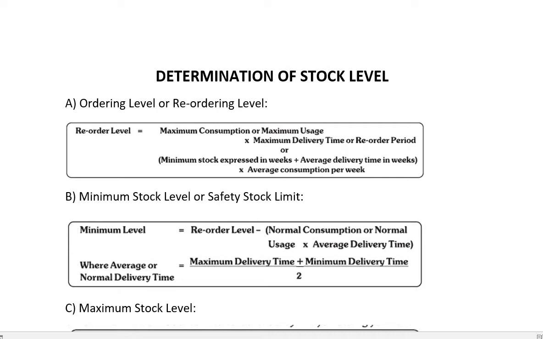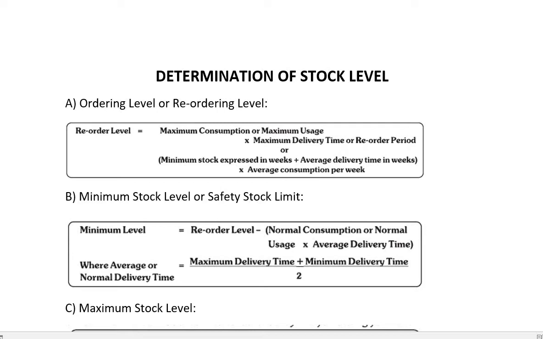As each and every business wants that there should be the maximum efficiency in the production and sales. Plus, every business wants that there should be the minimum investment in the inventory. And if we talk about the inventory, it comprises your stock of material, various components, work in progress, finished goods, stores and some spare parts. So inventory is involved in each and everything. So one of the ways to control the material is to determine the stock level.